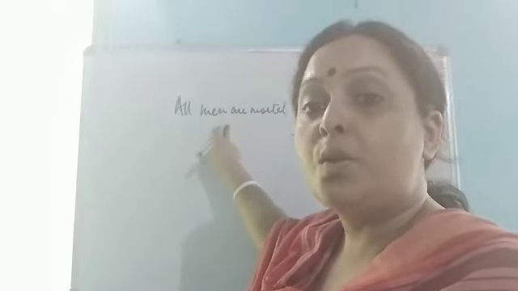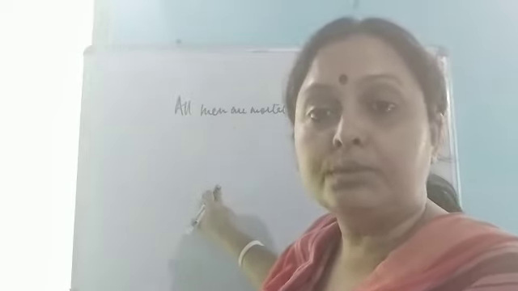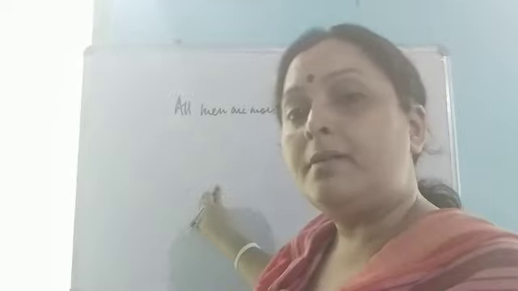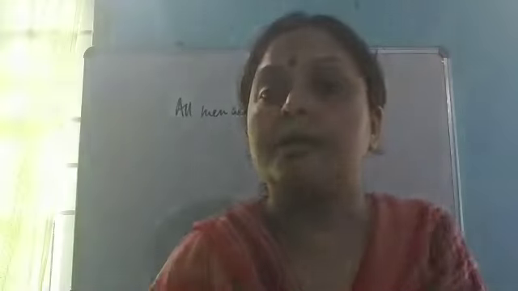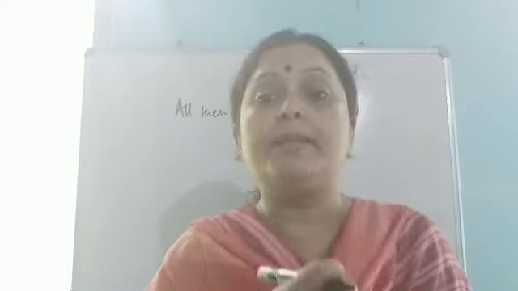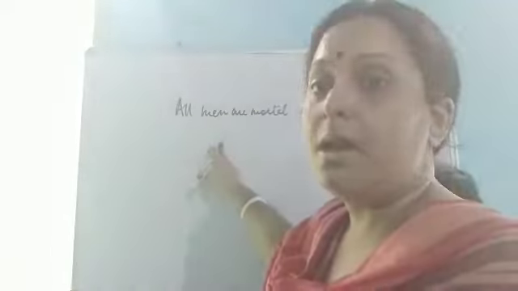Now from this known thing, I can come to an unknown thing. All men are mortal, but I have not seen myself die. Have I seen? No. That means I do not know whether I will die or not. But I can know with the help of something known.